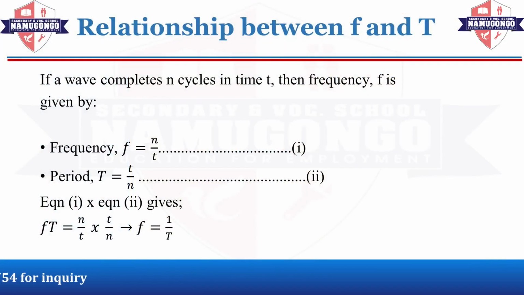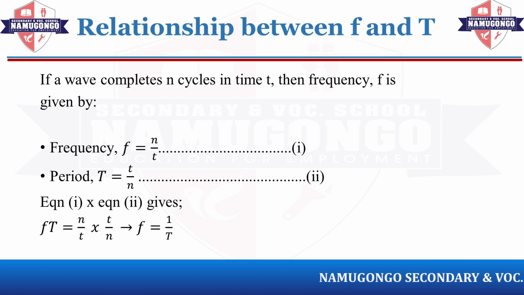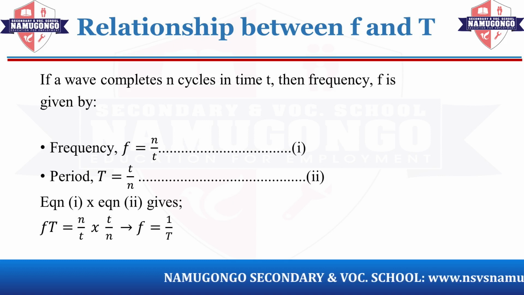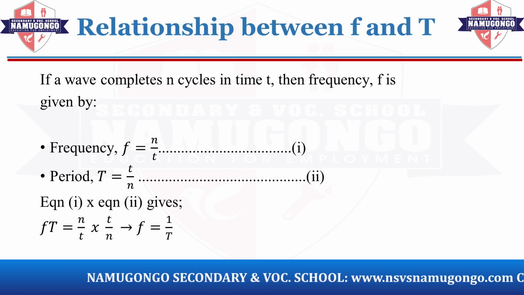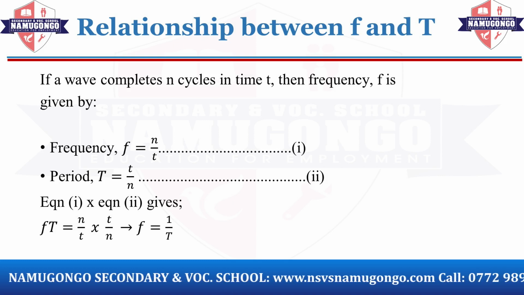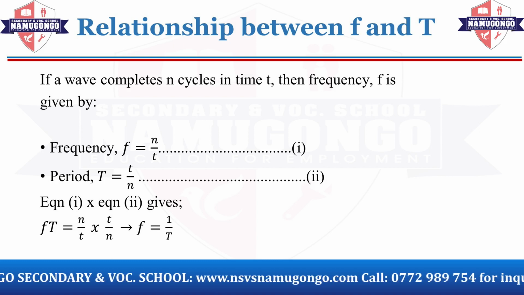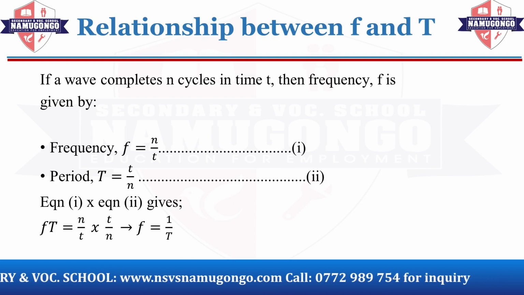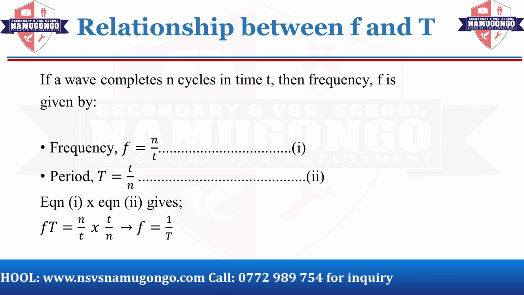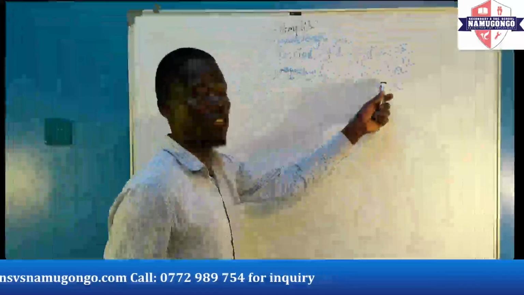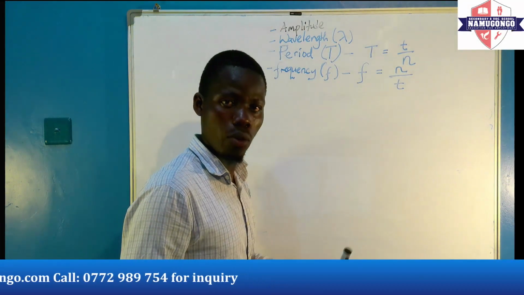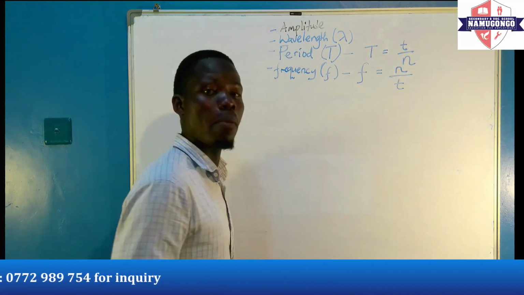Because when we look at calculations in waves, we shall require some derivations from the combined expressions of period and F. So, remember we say the period is the time it takes for a complete oscillation. Frequency is the number of oscillations per given second. So, we want to combine them.